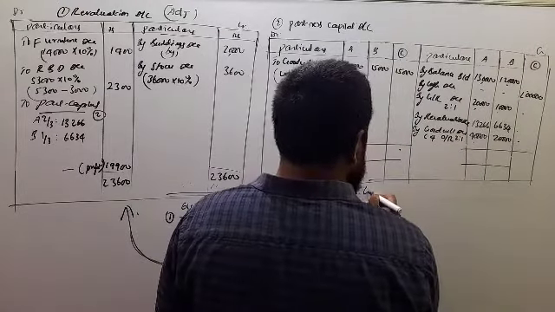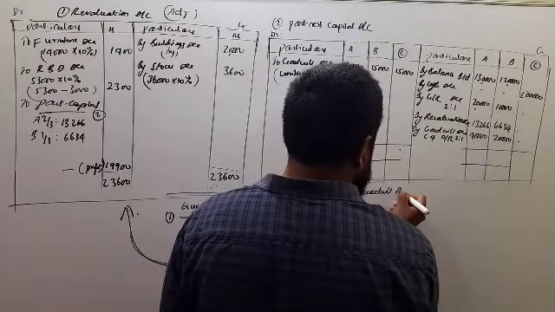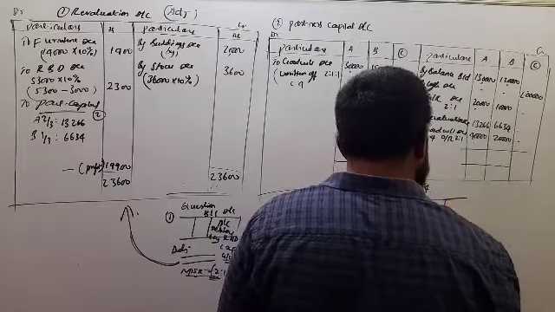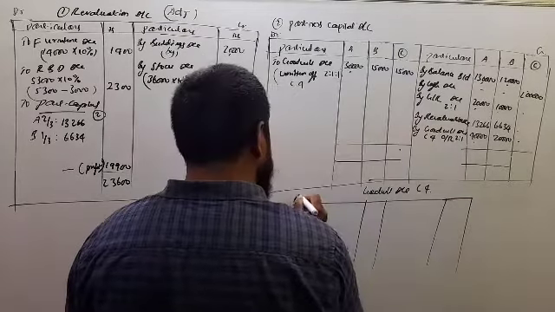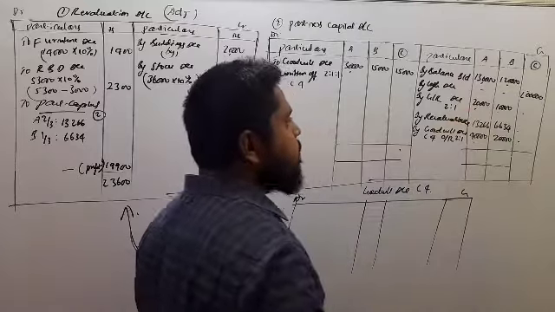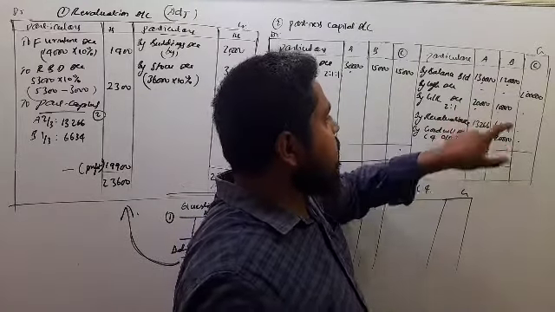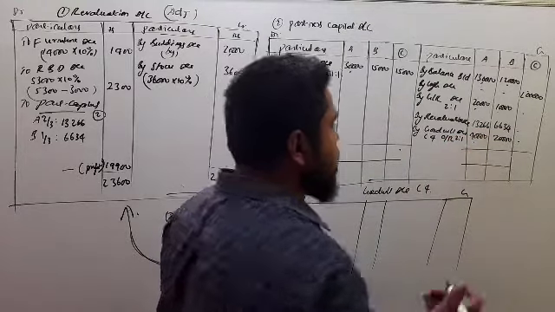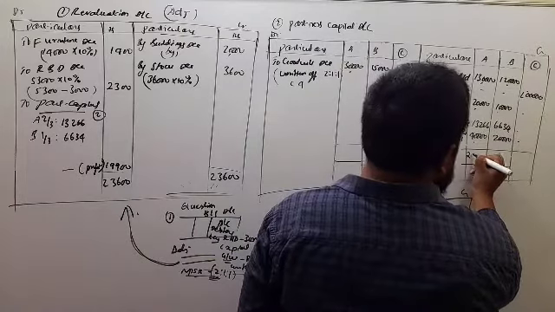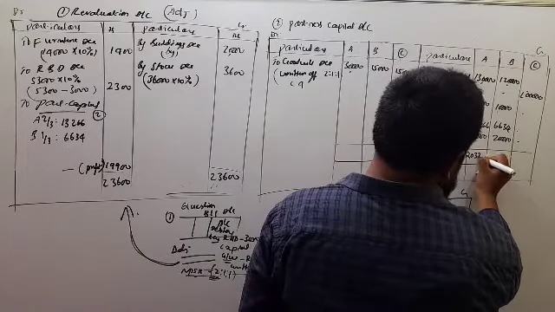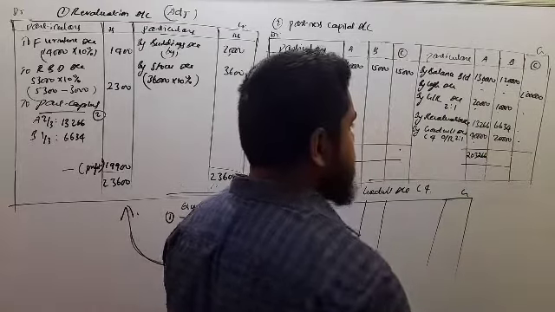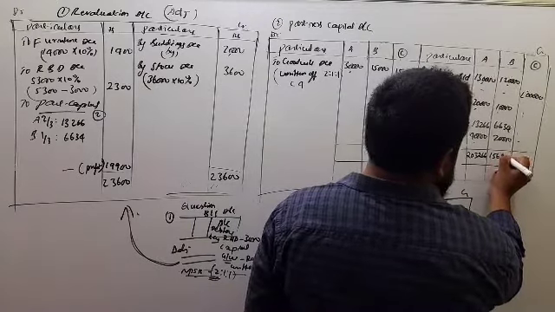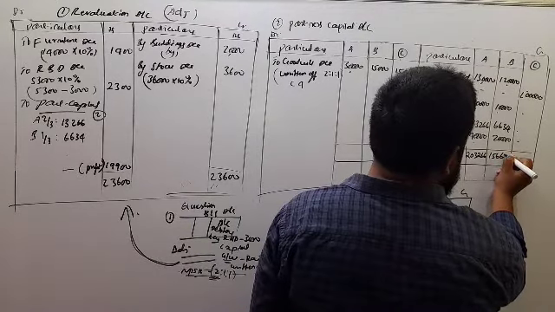So total: A, 1,30,000 plus 20,000 plus 13,266 plus 40,000. 2 lakhs 3,266. Then 1,56,634.